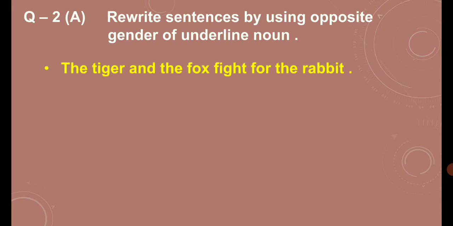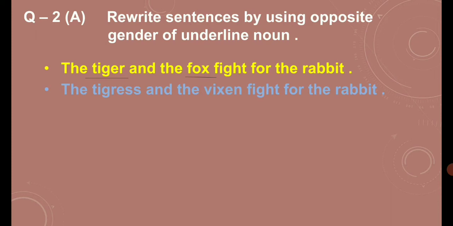The first sentence is: the tiger and the fox fight for the rabbit. Let's see where the underline is given, under tiger and fox. Now just think about what is the opposite gender of tiger and fox. We already know the opposite gender of tiger is tigress and fox is vixen. So what will we do? We don't write only tigress and vixen, but we write the answer in a whole sentence, and the answer will be: the tigress and the vixen fight for the rabbit.